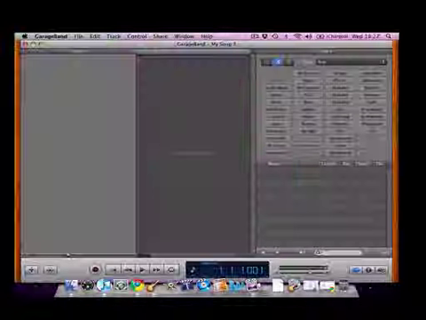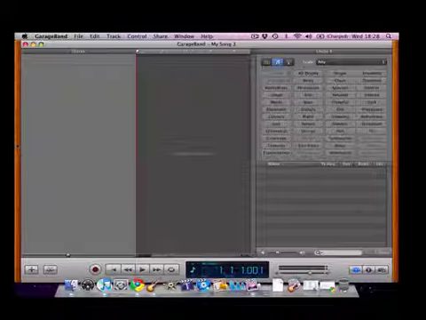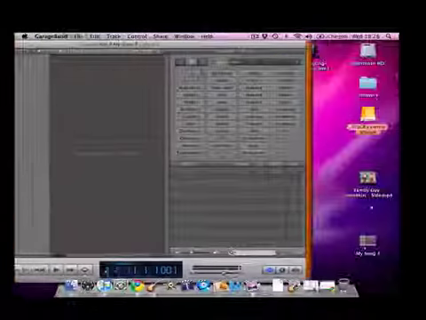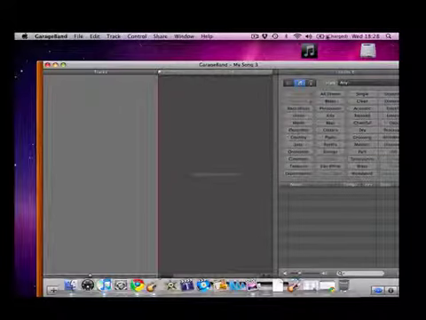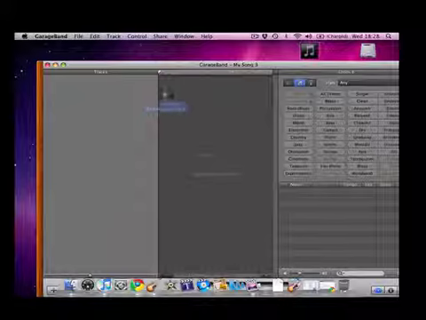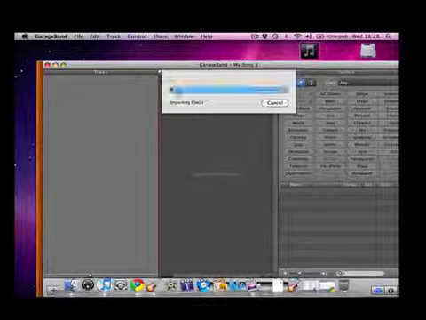Create a song, then open it. It will look something like this. Get any song from your iTunes library. I'm just going to click one that I randomly downloaded and just put it in there.